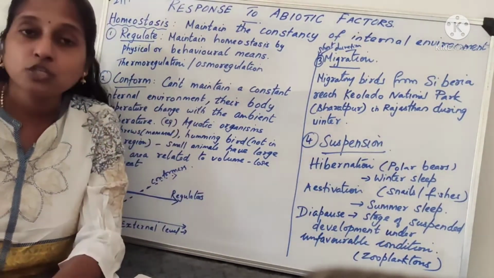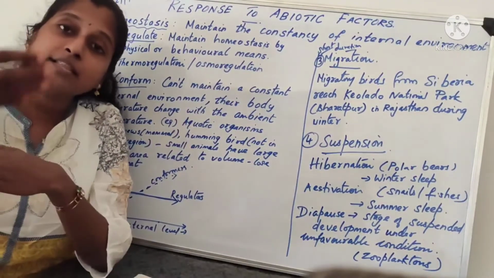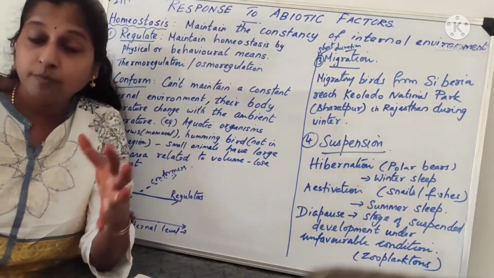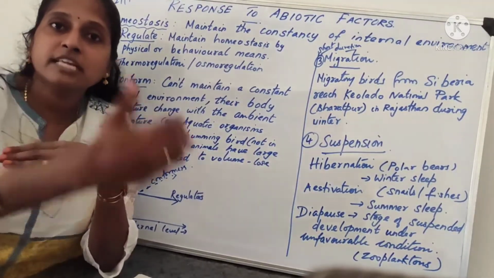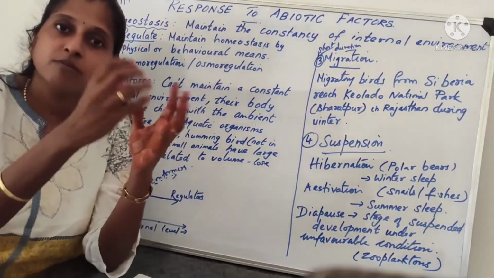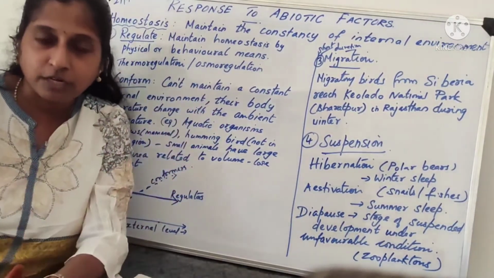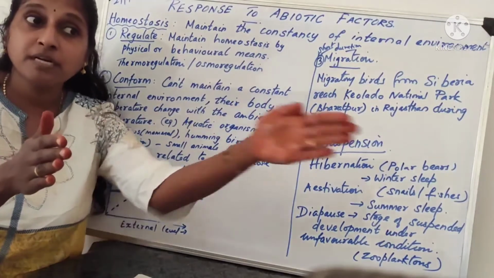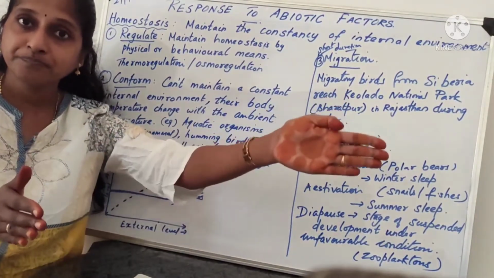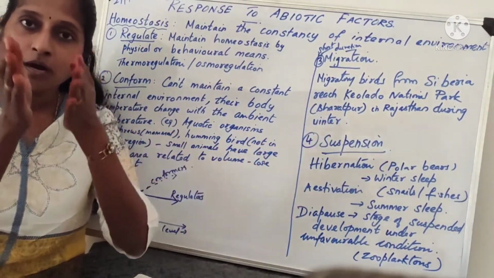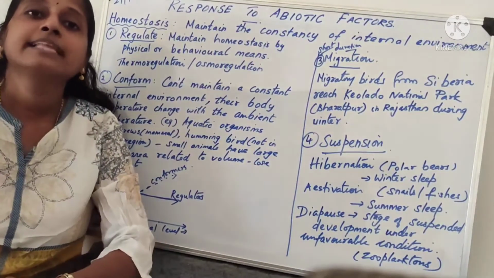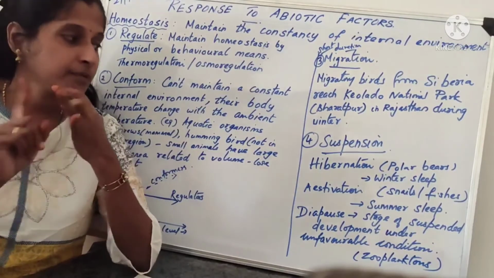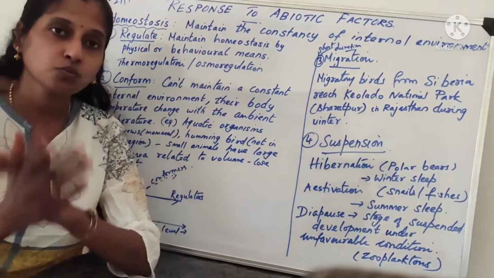So that will be called as what? We call it diapause. Only when favorable condition comes will they go for the next developmental stage. They will come out, the larva will come out, like that we can find. So during the developmental stages in the life, if there is a suspension, we call it diapause. So one is hibernation, winter sleep, estivation, summer sleep, and another one is diapause.